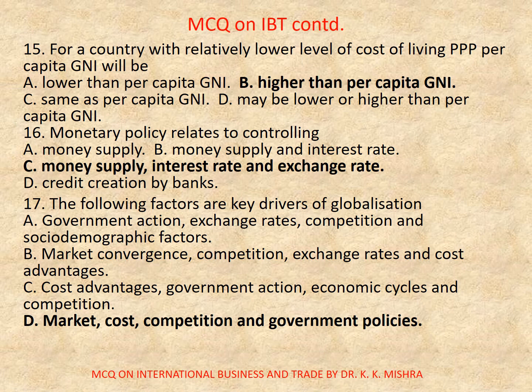Correct option here is D, market, cost, competition and government policies.